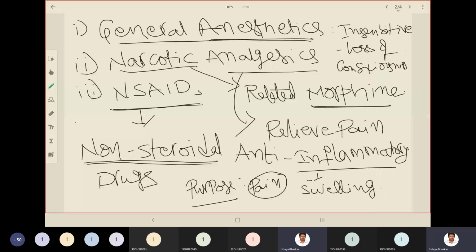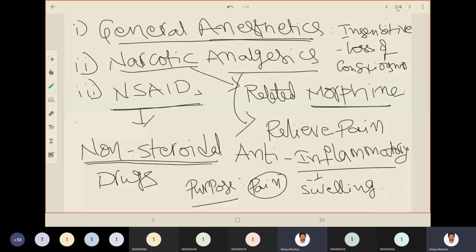General anesthetics induce unconsciousness, making a person undergoing a surgical procedure insensitive to pain. Narcotic analgesics are also used to relieve pain, but they are very much related to morphine, chemically and in biological action.